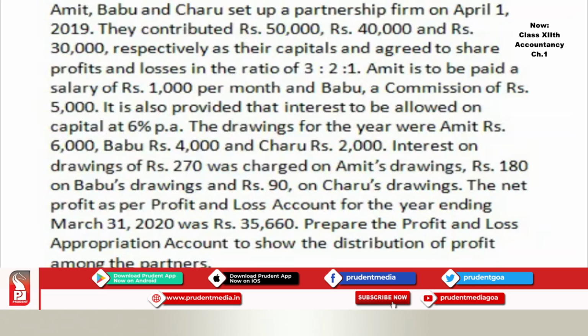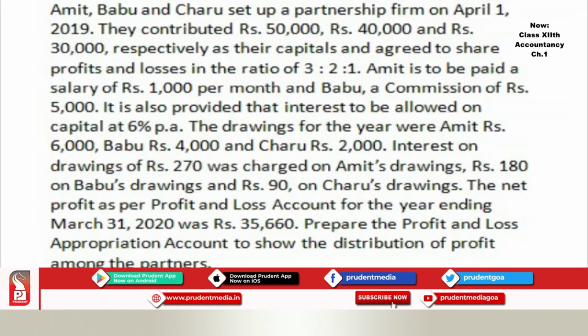They contributed rupees 50,000, rupees 40,000 and 30,000 respectively as their capitals and agreed to share profits and losses in the ratio of 3:2:1. Amit is to be paid a salary of rupees 1,000 per month and Babu a commission of rupees 5,000. It is also provided that interest is to be allowed on capital at 6% per annum.